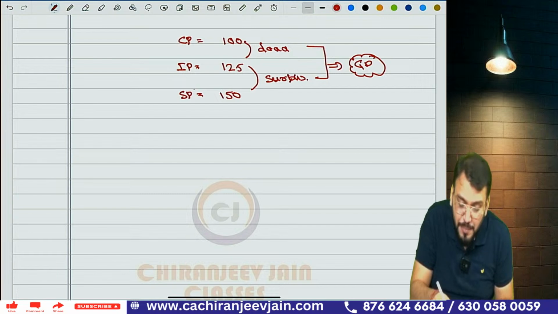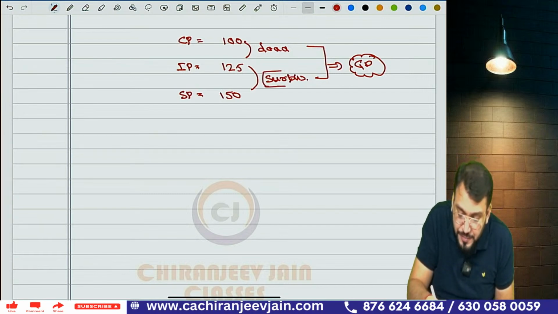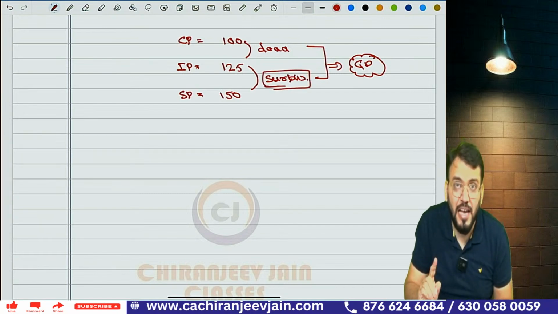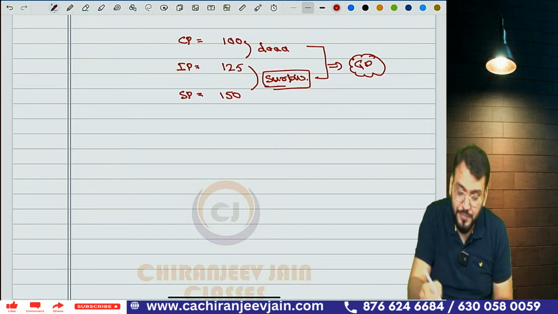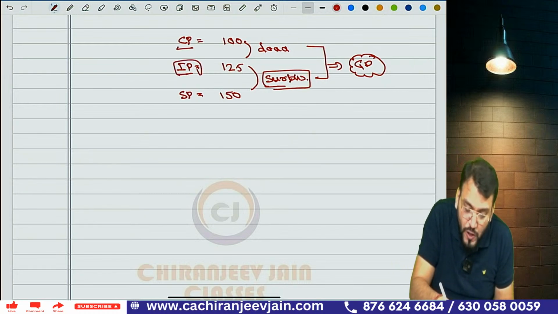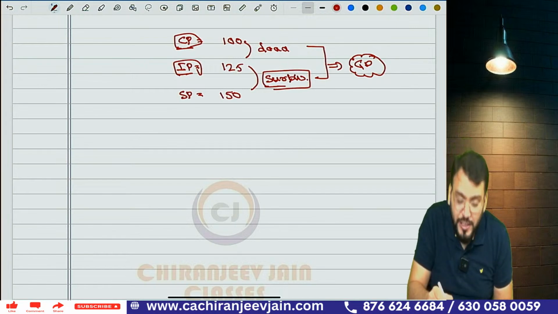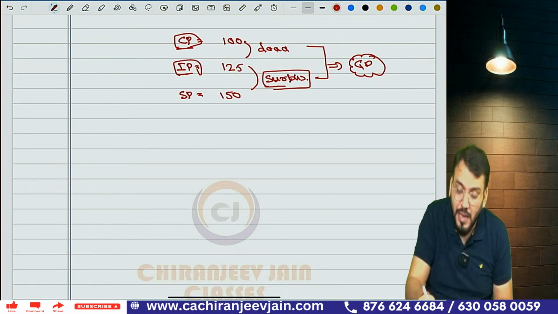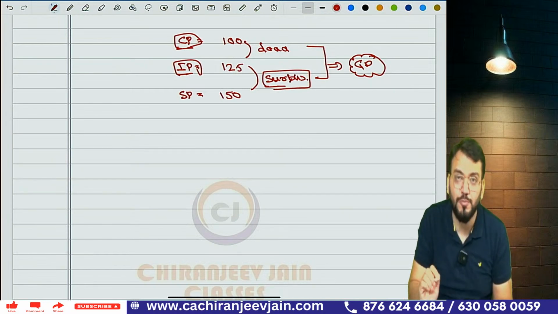Understood? So sale price minus invoice price is surplus. Invoice price minus cost price is loading, and loading plus surplus is gross profit.